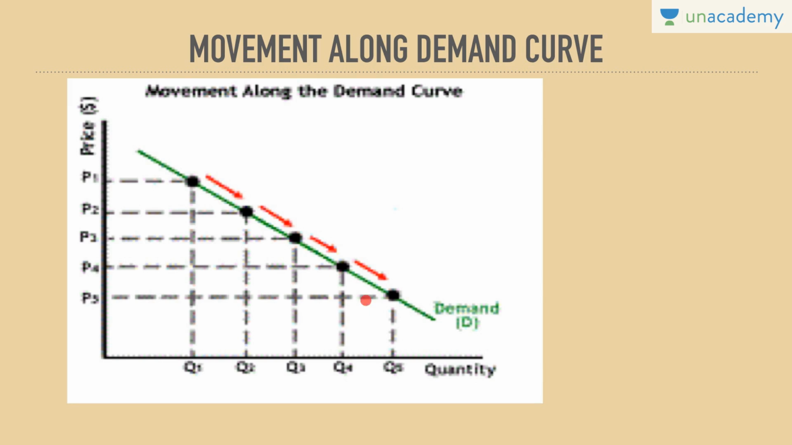So moving downward means price is continuously falling and quantity demanded is rising. Upward movement on the demand curve means quantity consumed is falling whereas prices are rising. Which is why it can be determined that there is an inverse relationship between price and quantity demanded. Movement along the demand curve.